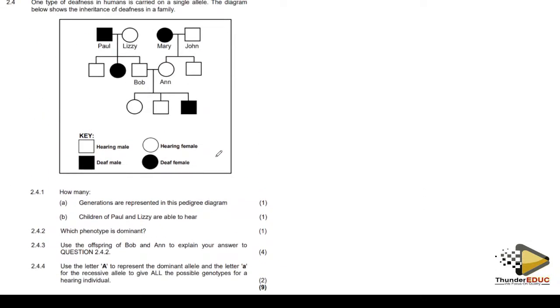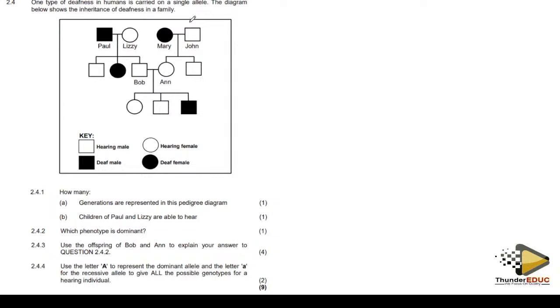So there is another question here. This question is about pedigree again. But this pedigree, what are they saying? One type of defect in humans is carried on a single allele. Okay. The diagram shows the inheritance of deafness in a family.